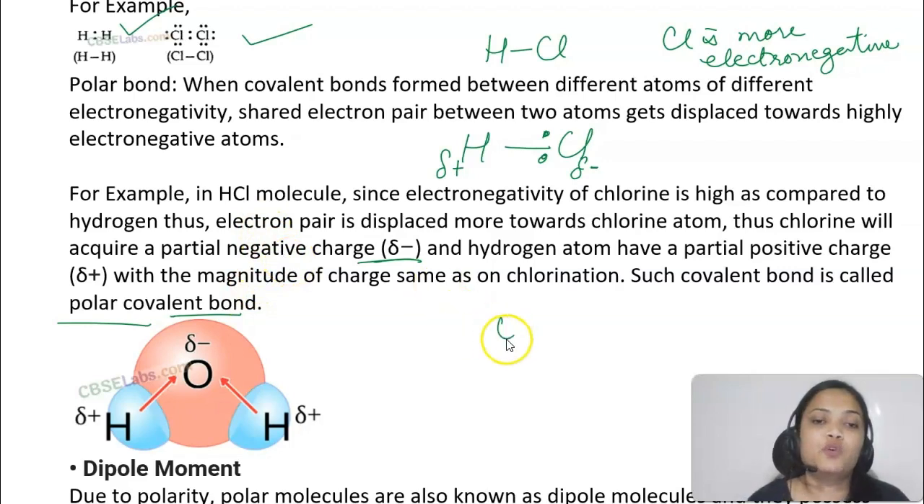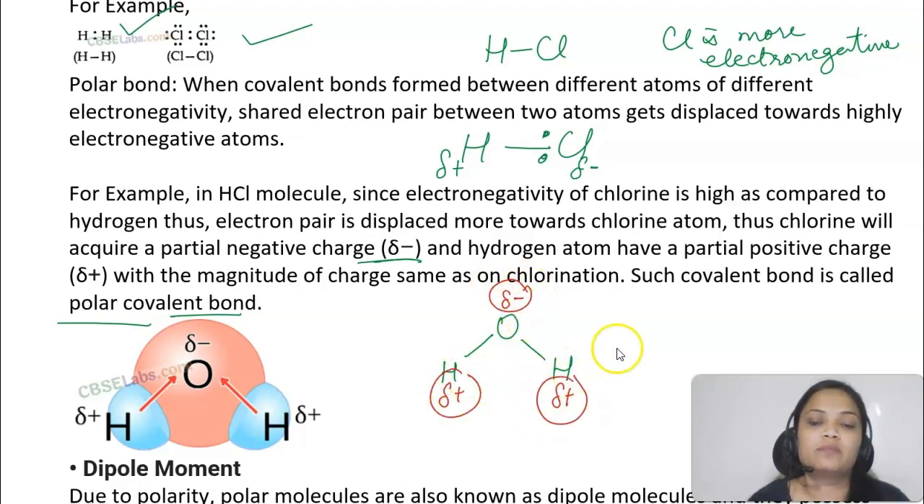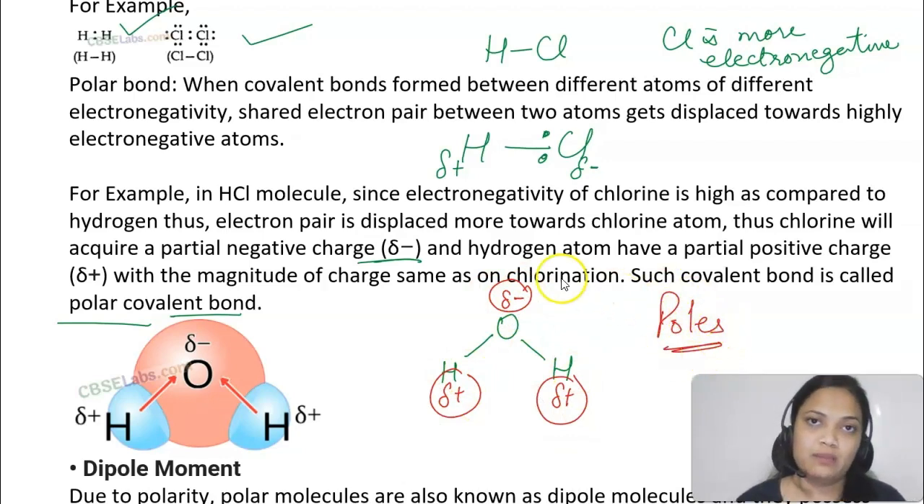Like in H2O also, oxygen is more electronegative than hydrogen. So the shared pair of electrons lie closer towards oxygen. So oxygen will have a partial negative charge and hydrogens will have a partial positive charge. Now there are poles developed, right? Positive and negative poles. So that is why we call them polar molecules.